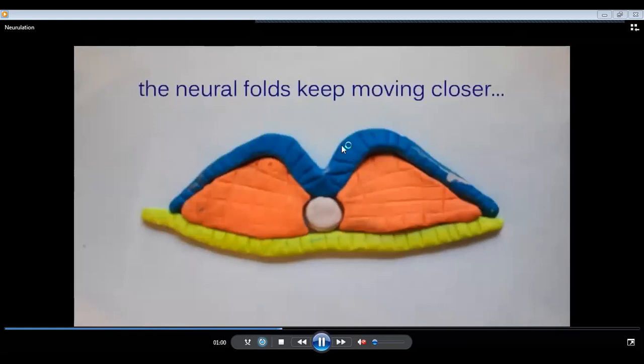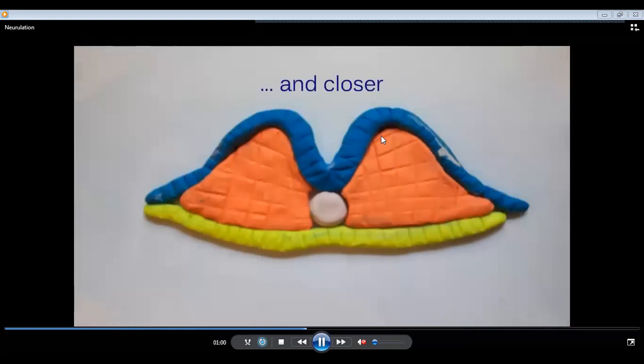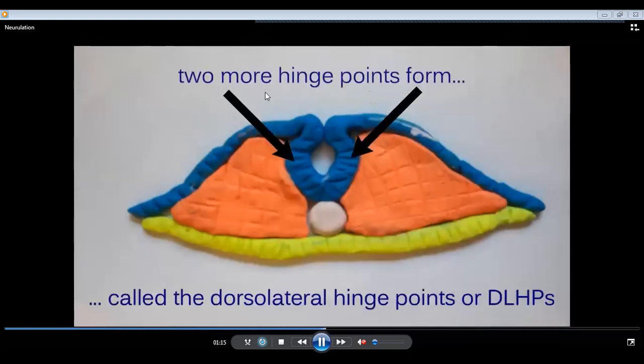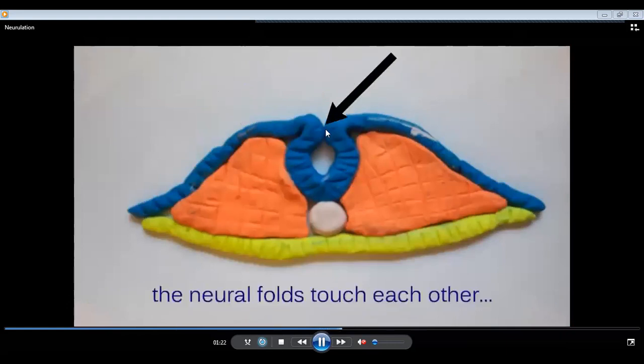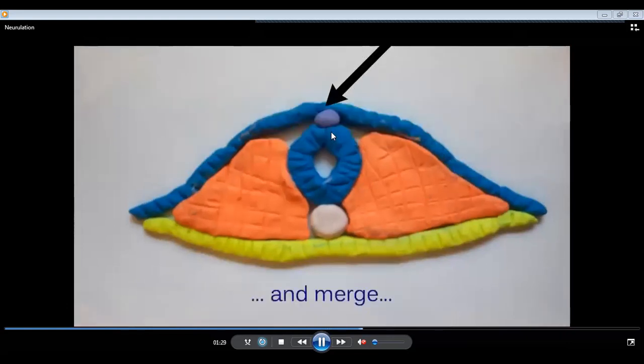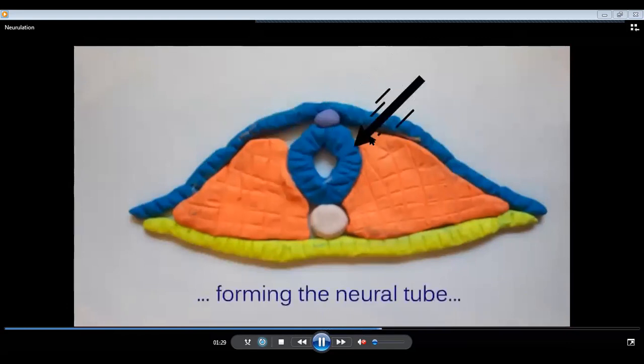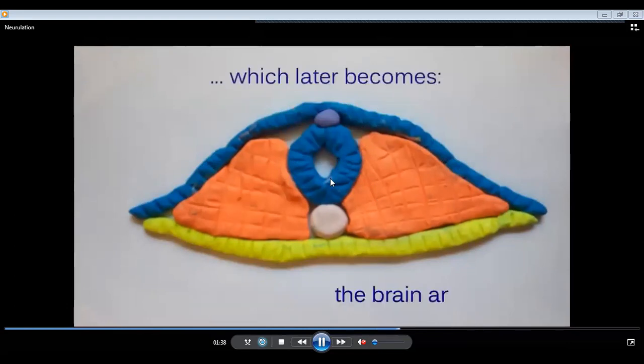Now let's keep moving closer and closer. The neural folds are moving towards one another, so much closer that at last two more hinge points are there. Now the neural folds touch one another and merge. That forms the neural tube. The neural tube later becomes the brain and spinal cord.